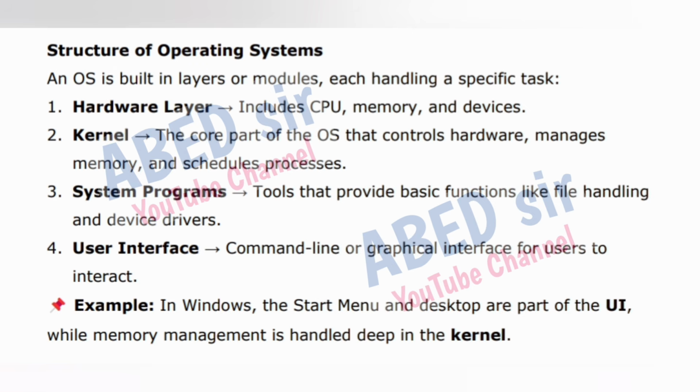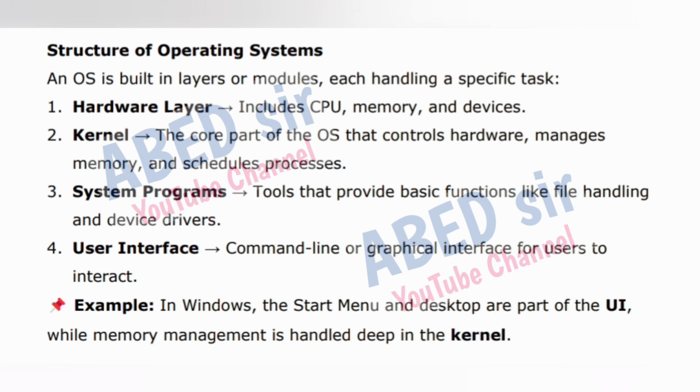Structure of operating systems. An OS is built in layers or modules, each handling a specific task. 1. Hardware layer includes CPU, memory, and devices. 2. Kernel, the core part of the OS that controls hardware, manages memory, and schedules processes. 3.